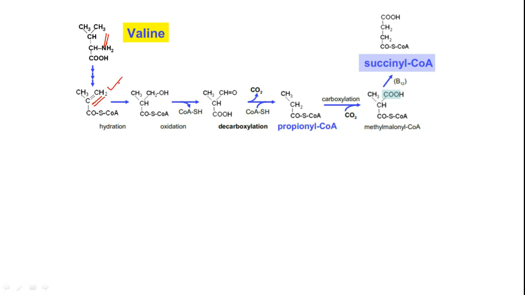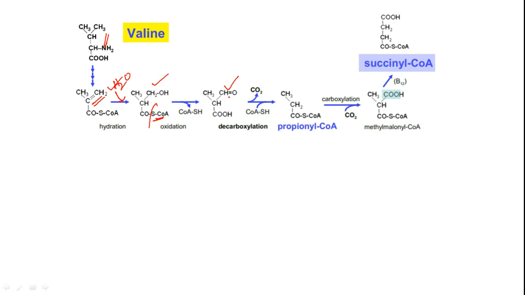This is the alpha beta unsaturated acyl coenzyme A, from where the first step is it takes up one water molecule, H2O. So thereby addition across this double bond gives us an alcohol. Then the first thing is the removal of the coenzyme A as well as oxidation over here, so thereby we are getting an aldehyde group.